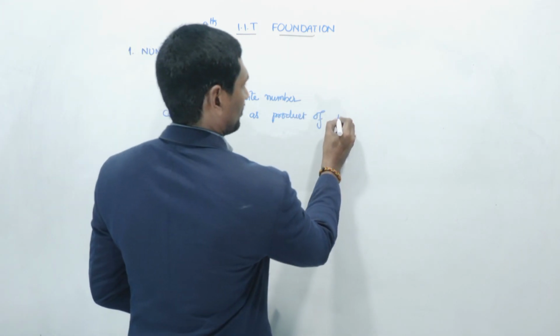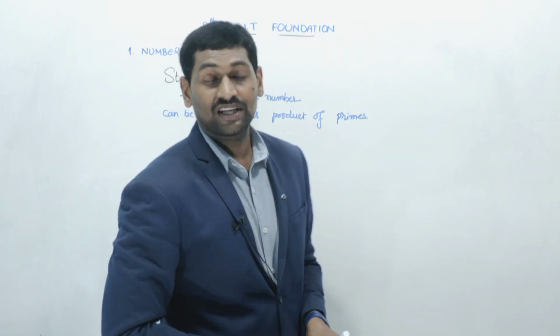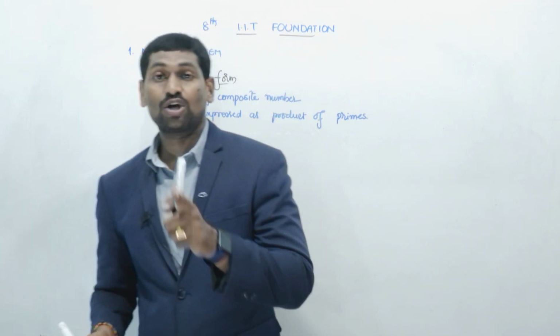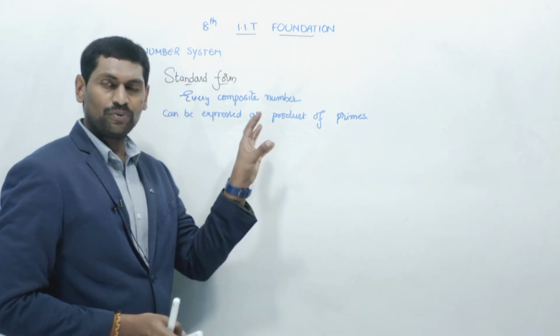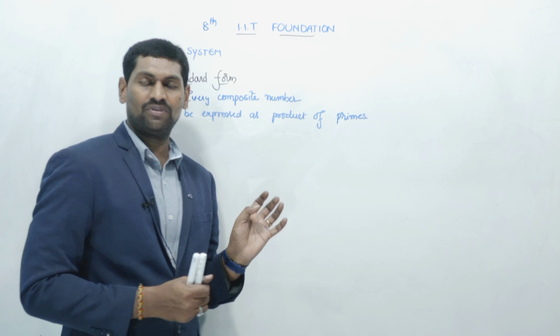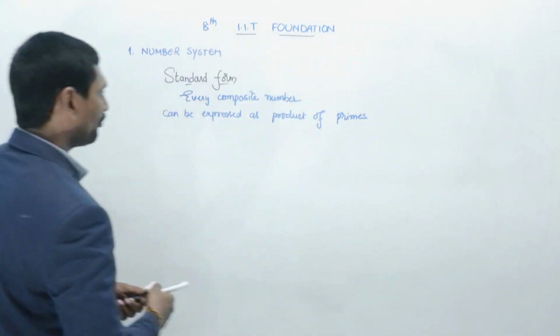Product of primes means, here you should understand that the prime factorization is also unique. So if you take any composite number, we can write it as a product of prime numbers, and the prime factorization is unique. Let me tell you how it is unique.